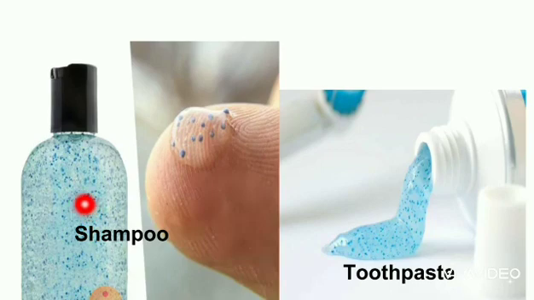Some shampoos, face washes and toothpastes have small round pieces of plastic added to them. These are called microbeads. See here. What is the name of this? Microbeads. These microbeads are present in shampoo, toothpaste and the like.